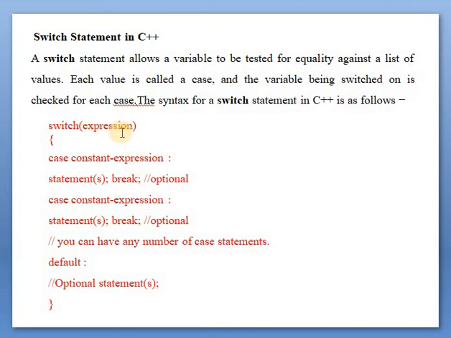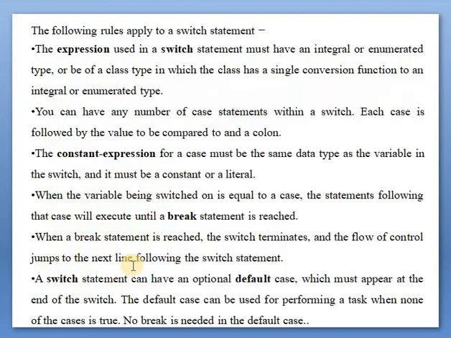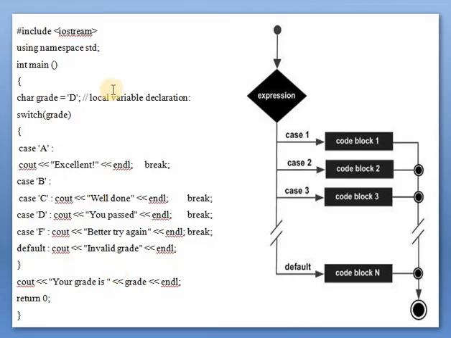A switch statement can have an optional default case which must appear at the end of the switch. The default case can be used for performing a task when none of the cases is true. No break is needed in the default case. If none of the constant expressions match the switch expression, then the default statement is executed automatically, and there is no need of a break statement in the default statement.